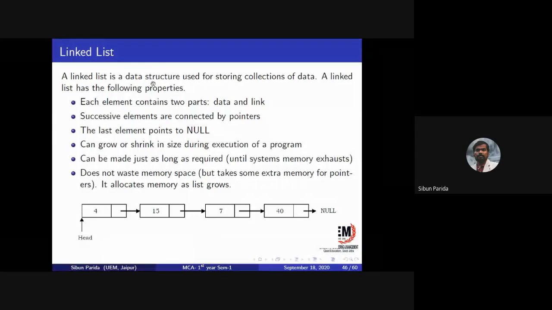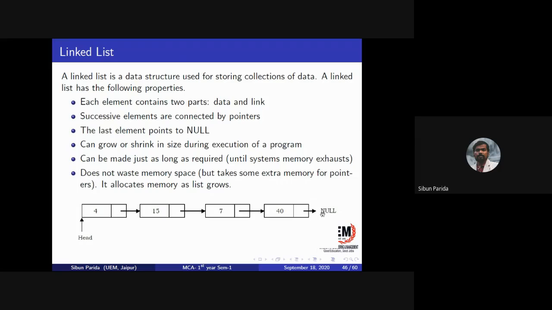So a linked list is a data structure used for storing collections of data. A linked list has the following properties. Each element contains two parts: the data part and the link part. Successive elements, that means the first position, second position, third position, fourth position, are connected with a link, and that link in C is called a pointer. So successive elements are connected by means of a pointer.